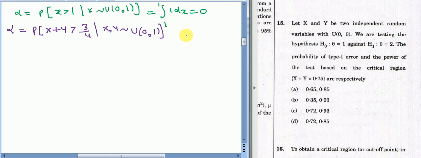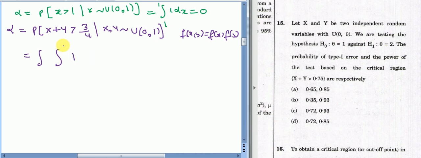The joint distribution will be f(x, y) equals f(x) times f(y), and for both, f(x) and f(y) equal 1, because X and Y both are following uniform (0, 1). So your joint distribution is defined as 1.